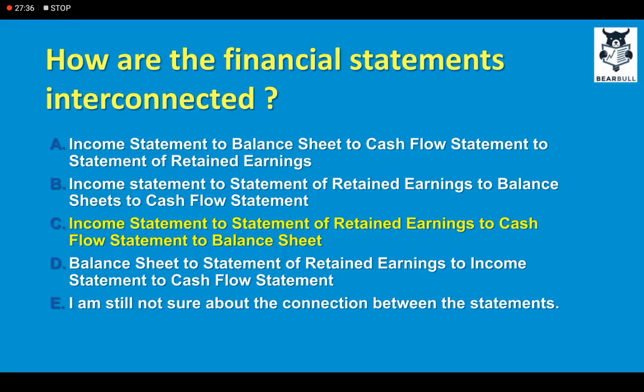closing balance of the income statement, which is net profit or loss, goes to the statement of retained earnings, and from the closing balance of the statement of retained earnings, from there on, we prepare the cash flow statement before preparing the balance sheet, because for getting the cash or bank account balances, we need to prepare the cash flow statement, and from there we extract the cash and bank balance, and from the statement of retained earnings we extract the closing balance of the equities and we put them into the balance sheet. So this is the sequence which needs to be followed in order to prepare the financial statements.